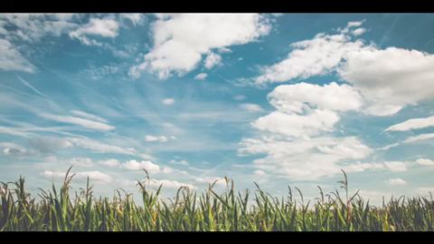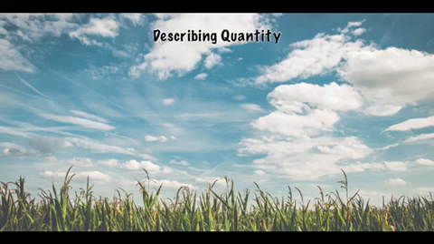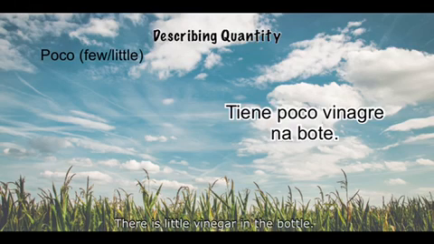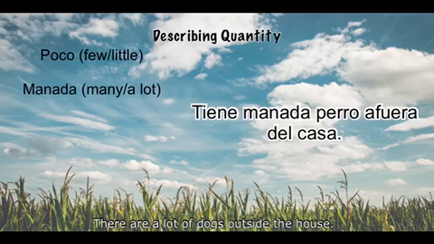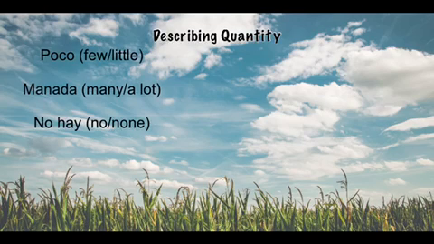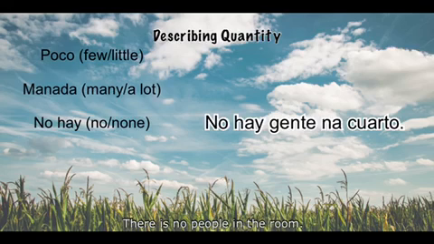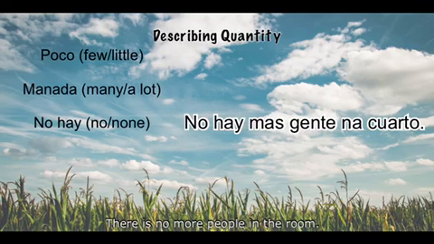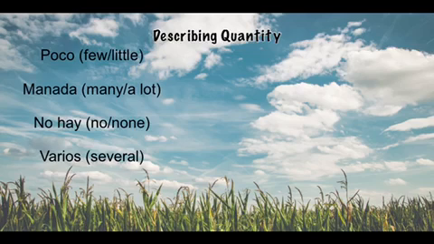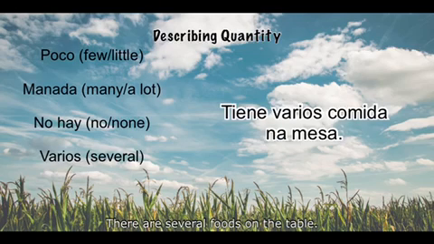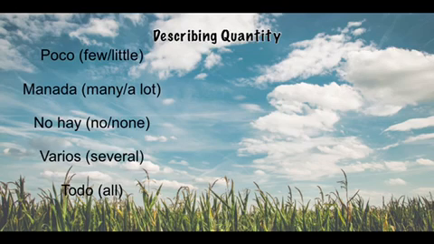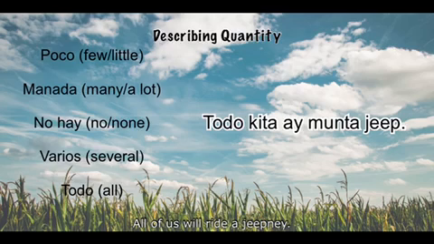Finally, these are adjectives that will help us describe quantity. Adjectives describing quantity are often placed before the noun it modifies. Example, poco. Tiene poco vinagre na bote. Manada. Tiene manada pero afuera del casa. No hay. No hay gente na cuarto. No hay más gente na cuarto. Varios. Tiene varios comida na mesa. Todo. Todo kita ay munta jeep.